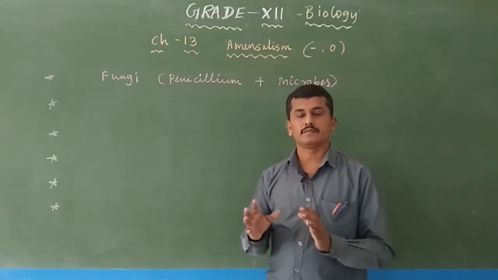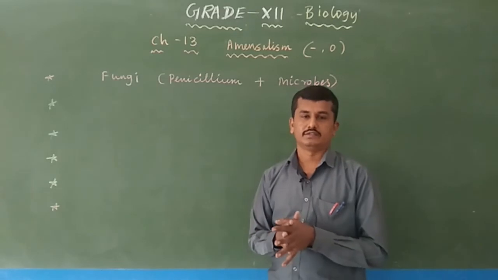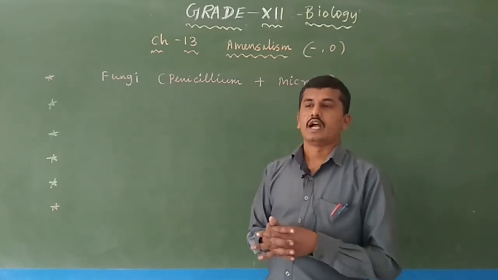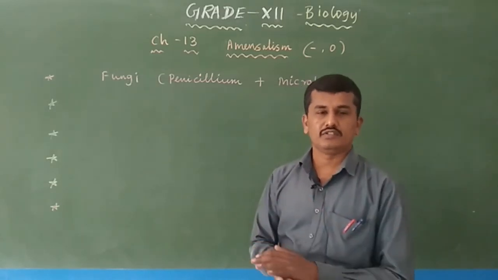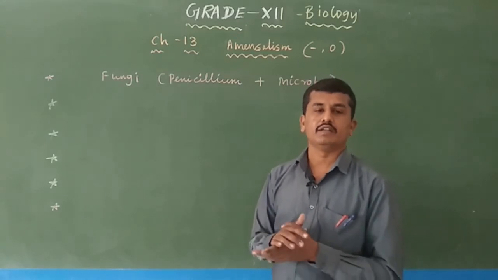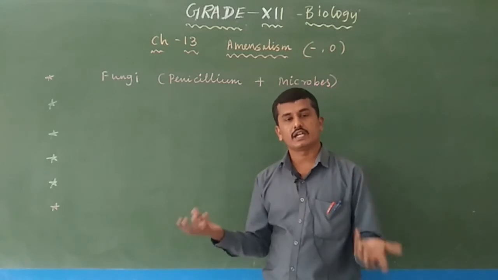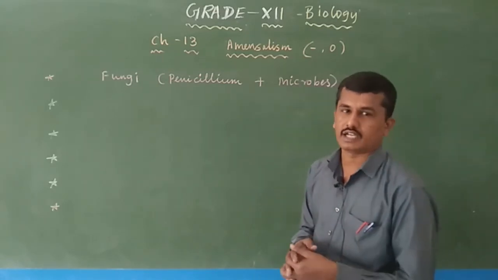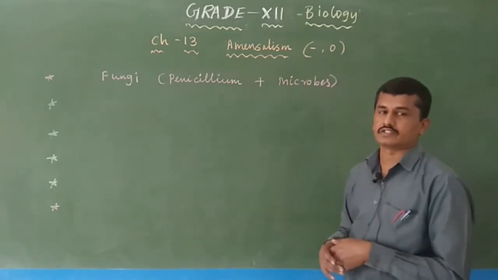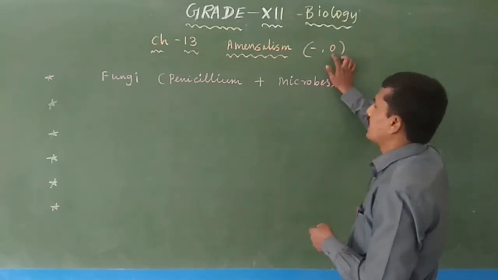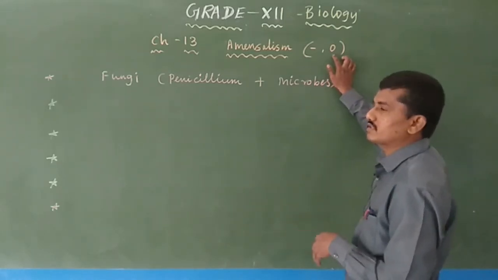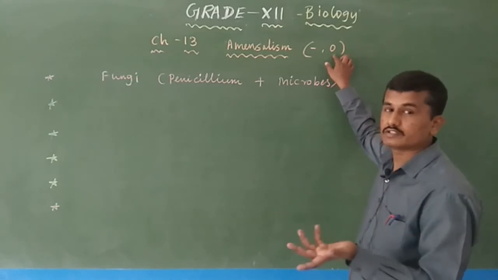The fungus produces penicillin, an antibiotic, and for the production of penicillin the fungus does not get any benefit or any negative interaction. It is a neutral interaction.